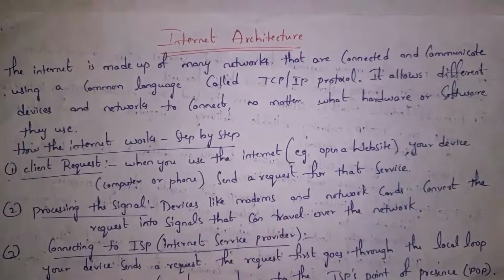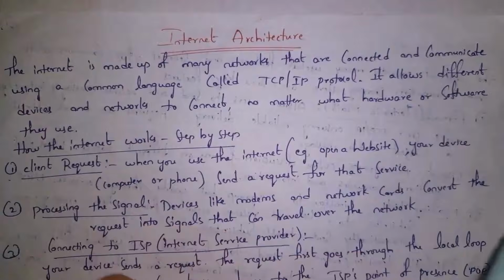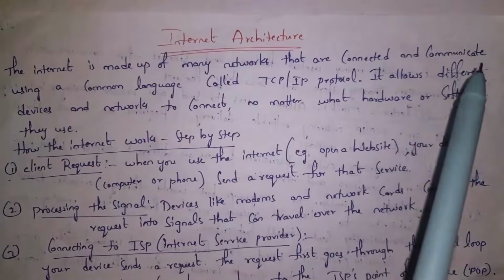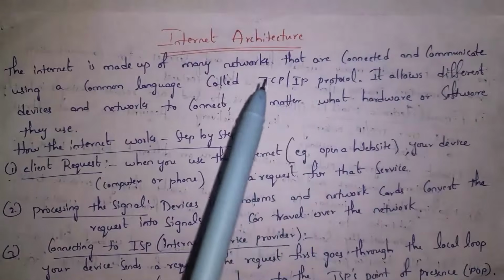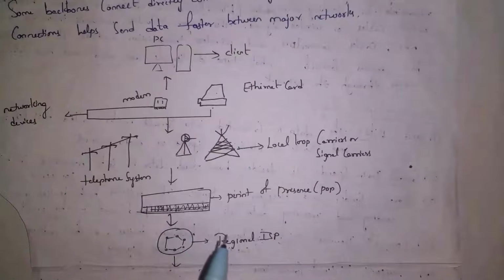For example, by using Google Chrome software, we can access any website. For example, there is any hardware device like mobile or tablet or any computer. Through any hardware device, we can access internet. So different devices and networks can connect to internet no matter what hardware or software they use. Guys, this is complete internet architecture.